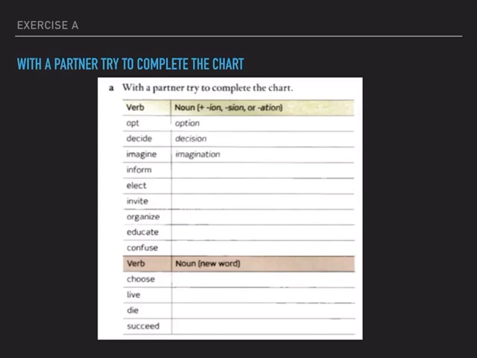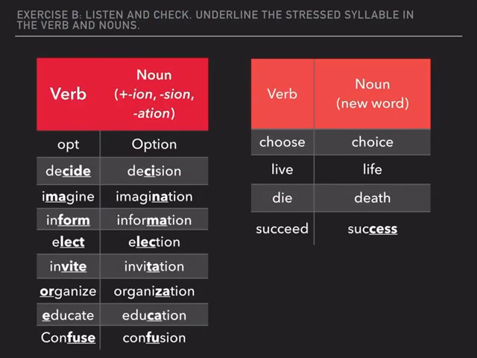Now, how did you do? Are you ready to look? Because we're going to check right now. So it says, exercise B, listen and check, underline the stressed syllable in the verbs and the nouns. Okay, shall we listen and check? And you will notice that I have underlined the stressed syllables. Here we go. 4.53.